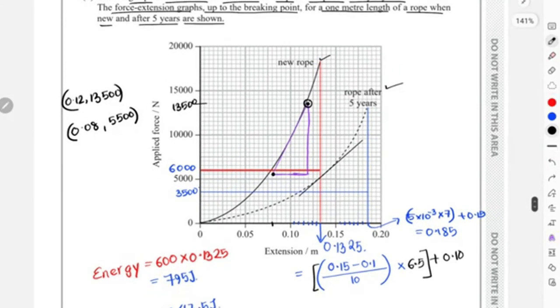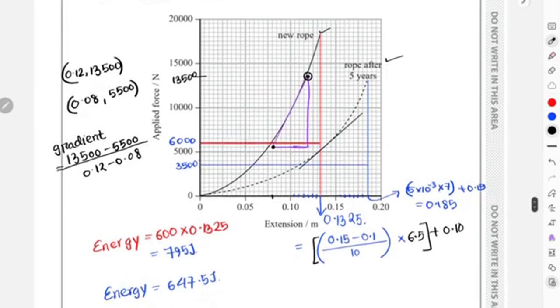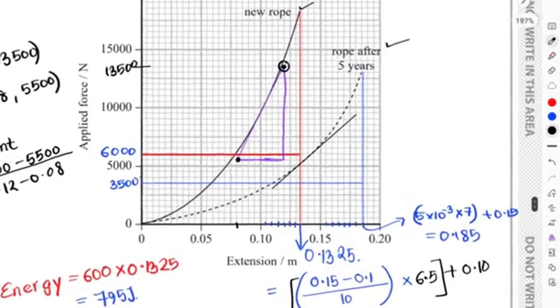Right. So for that new graph, the change in y-axis is going to be 13,000, or we can find the gradient easily directly, which is going to be the gradient, and that is going to be 13,500 minus 5,500 divided by 0.12 minus 0.08. Okay, and then again we have to do the same calculation for this black graph also, for this old graph.